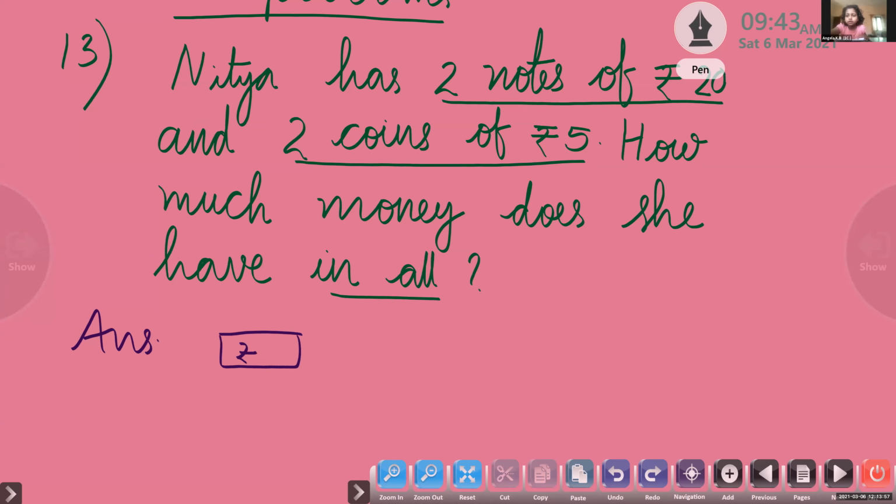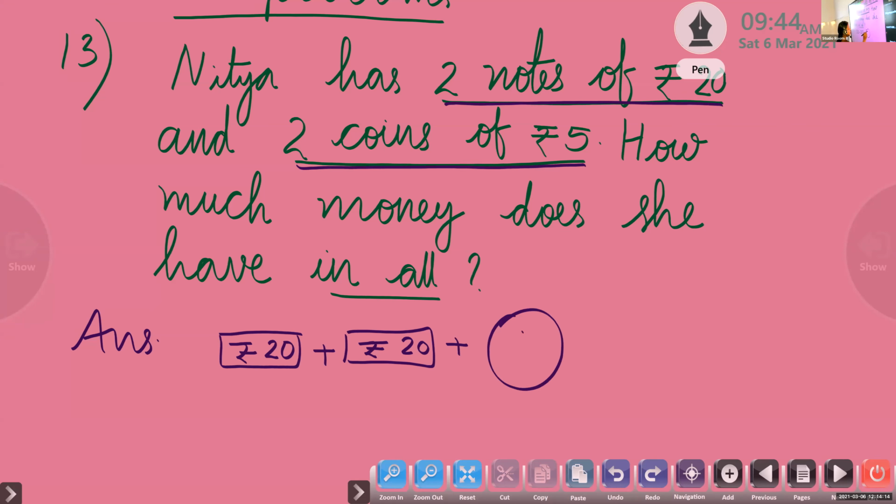Now let us write the answer. Two notes of rupees 20, so one note, another note. Then two coins of rupees 5. Okay. Now we have 20 plus 20. Now let us add 20 plus 20.